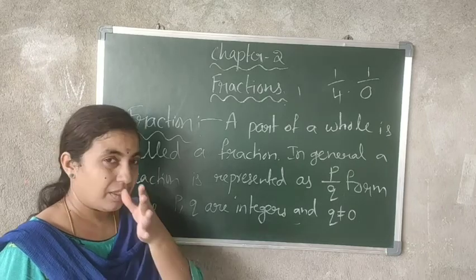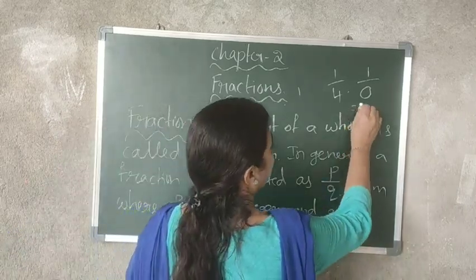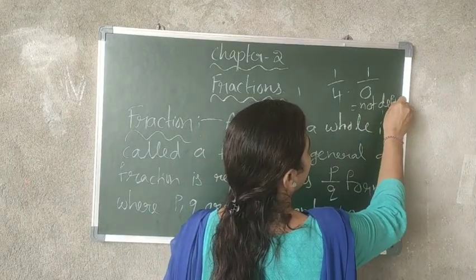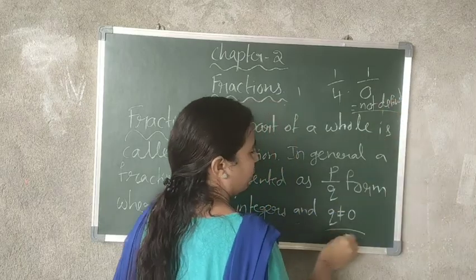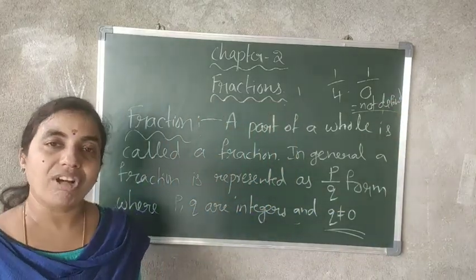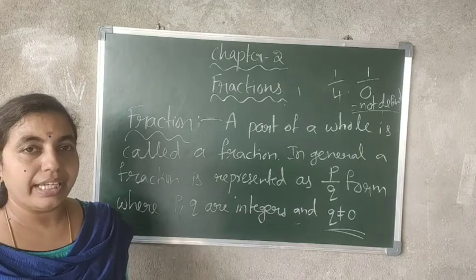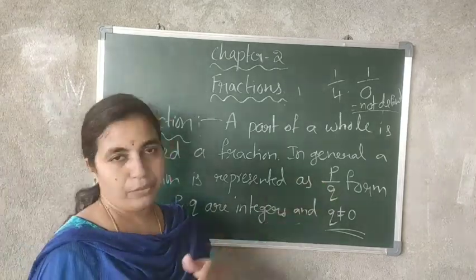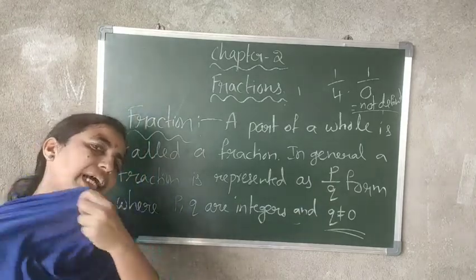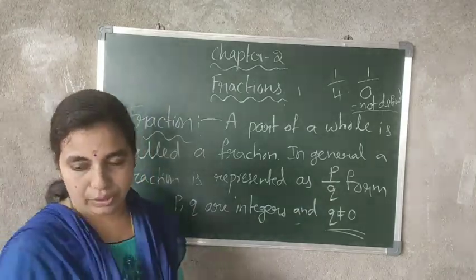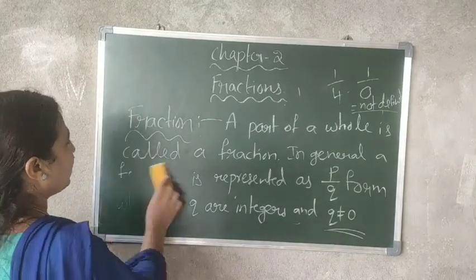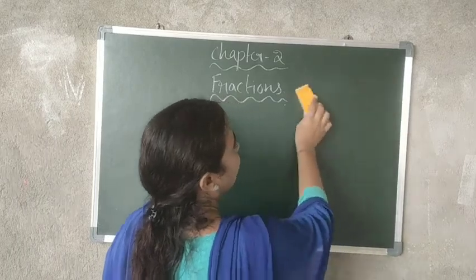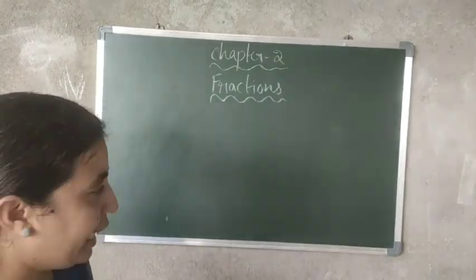It is not possible, or not defined. That's why Q must never be equal to 0. All fractions are in the form P by Q, where P and Q are integers and Q not equal to 0. In this P by Q, P is called the numerator and Q is called the denominator.